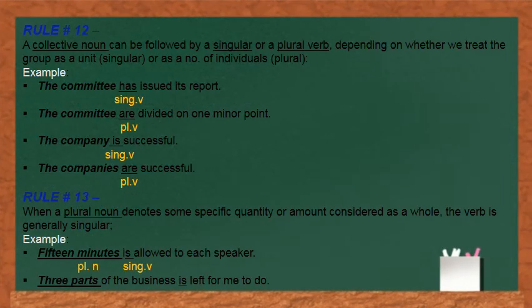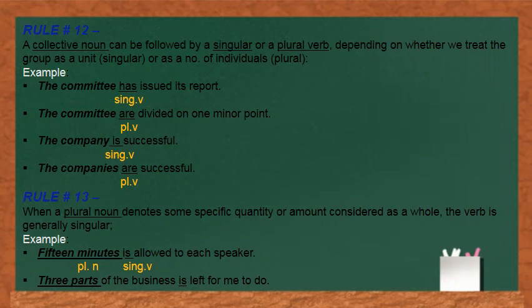Let us understand the rule number 12 of subject-verb agreement, which is pertaining to the collective noun. A collective noun can be followed by a singular or plural verb depending on whether we treat the group as a unit or as a number of individuals, plural. Let's understand this with these examples. The committee has issued its report. Here I have used a singular verb has because here the committee is referring to a group as a unit. That is why we have used a singular verb.